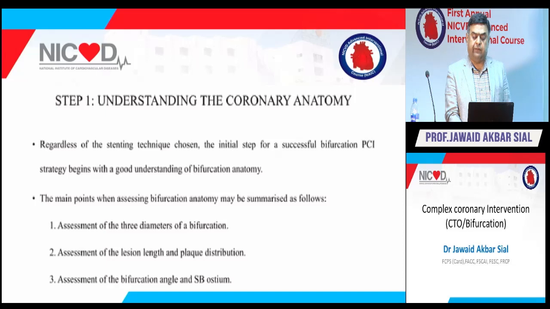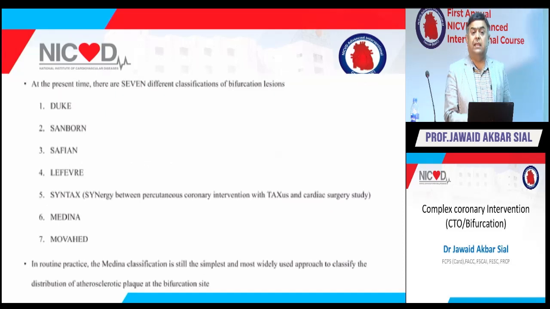Assessment of the 3 diameters of the bifurcation, that is proximal, distal, and all vessels involved. Then assessment of lesion length and plaque distribution, and assessment of bifurcation angle and side branch ostium. These are 3 very important parameters which must be considered when you are planning to deal with a bifurcation. Regardless of the stenting technique chosen, the initial step for a successful PCI bifurcation strategy is a good understanding of bifurcation anatomy. And there are a number of ways you can